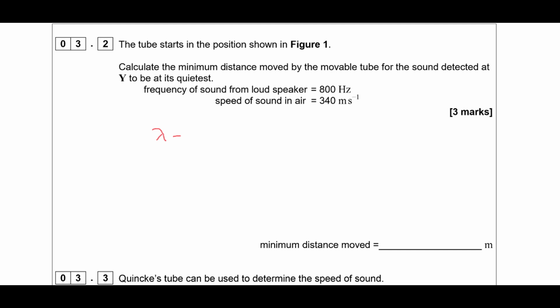So wavelength is the velocity of the wave divided by the frequency. So that's 340 divided by 800. So let's work out what that is. 340 divided by 800, which is 0.425 there. So the path difference needs to be equal to lambda over 2. So lambda over 2 is equal to that answer divided by 2, which is 0.2125.